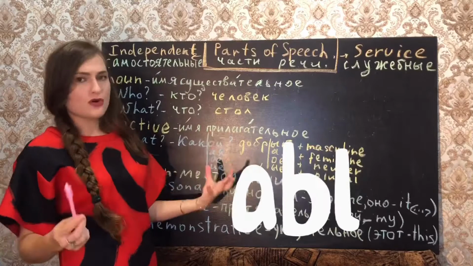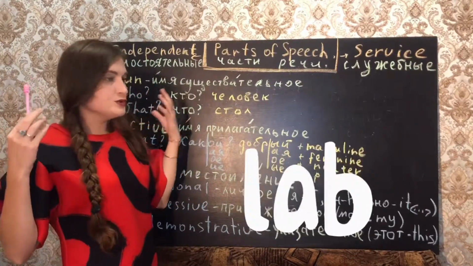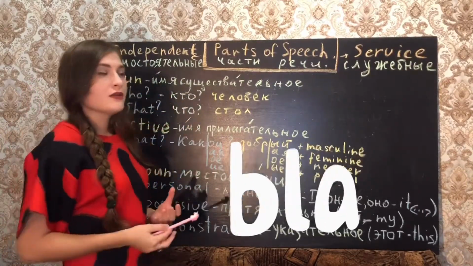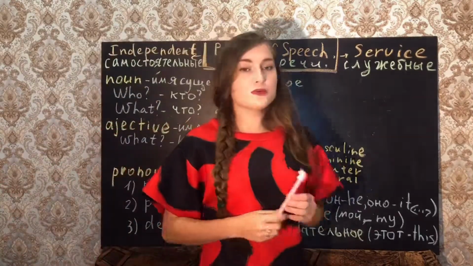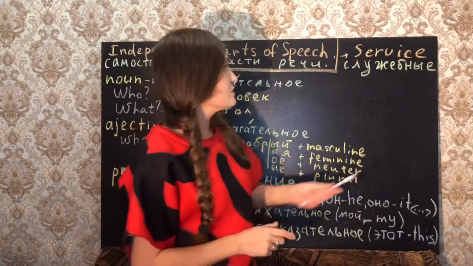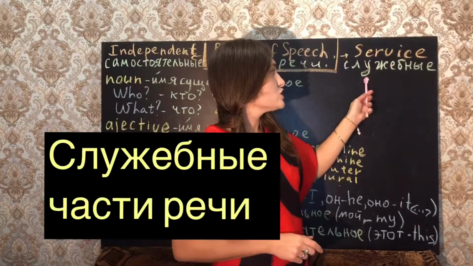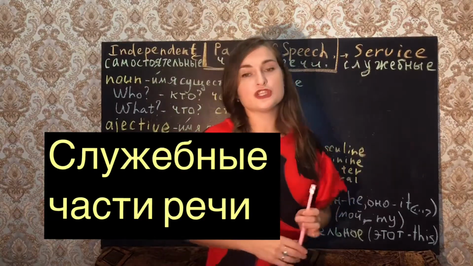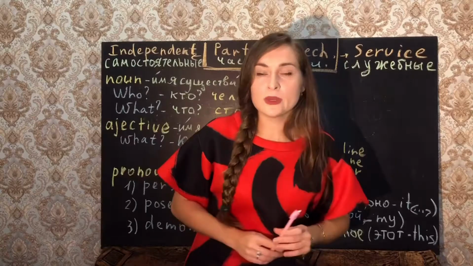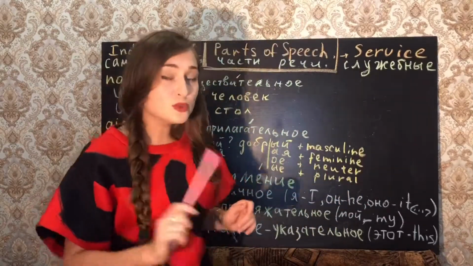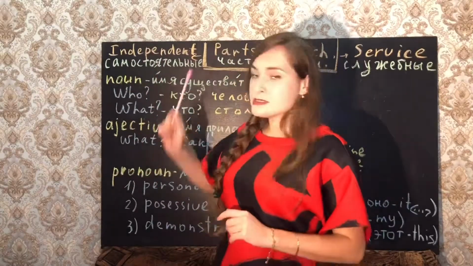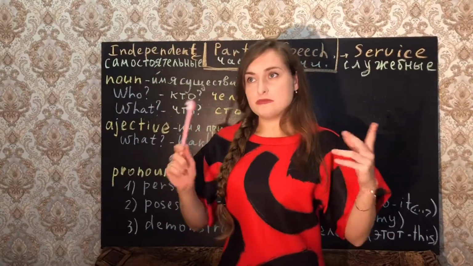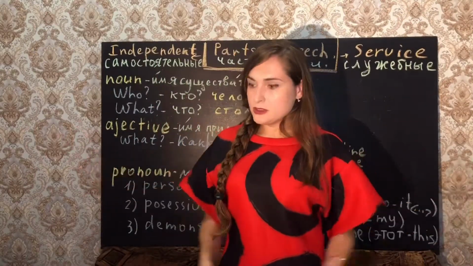They're kind of strong, they are used by themselves, they are self-confident. If we speak about service, служебные части речи, we use them just for service, to help independent parts of speech be used in our speaking.